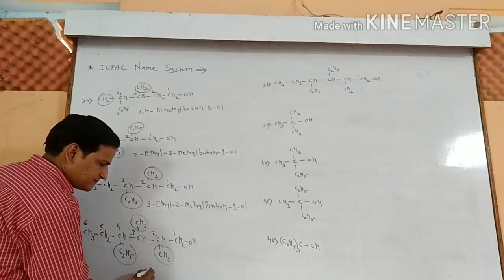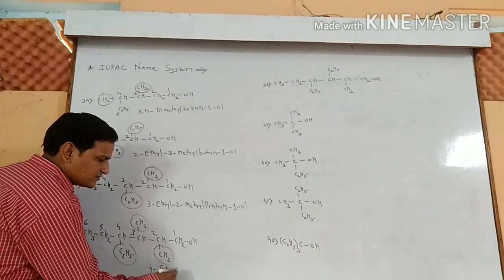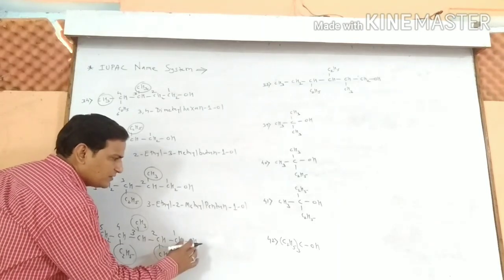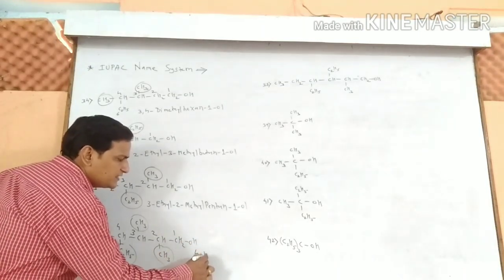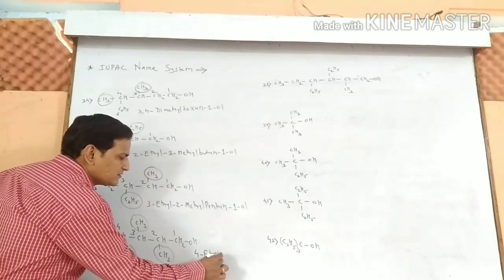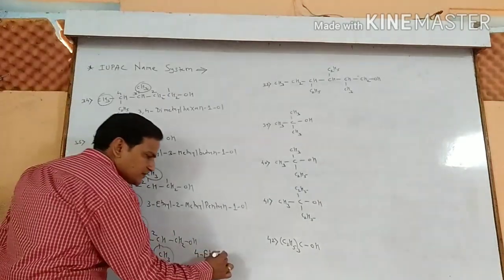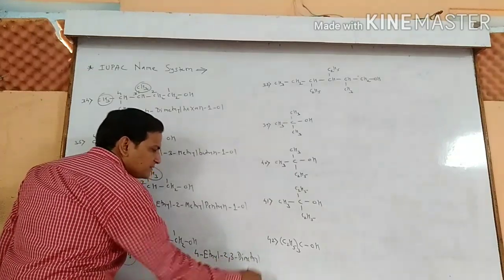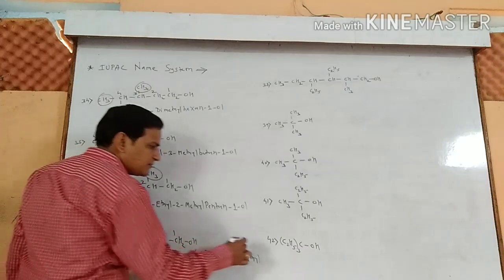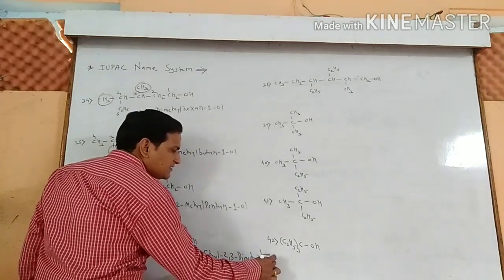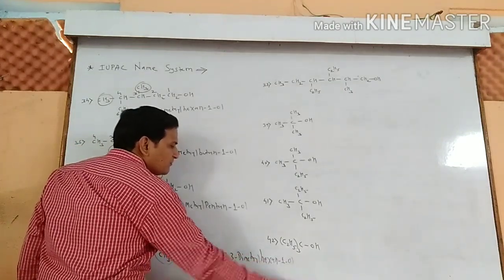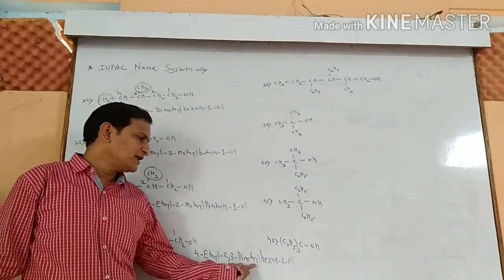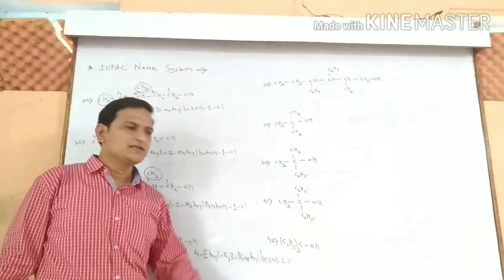4-ethyl, I shall write the name of the compound here. 4-ethyl 2,3 dimethyl, for the 6 carbon atom hexane, 1-OL. Name of the compound is 4-ethyl 2,3 dimethyl hexane 1-OL.